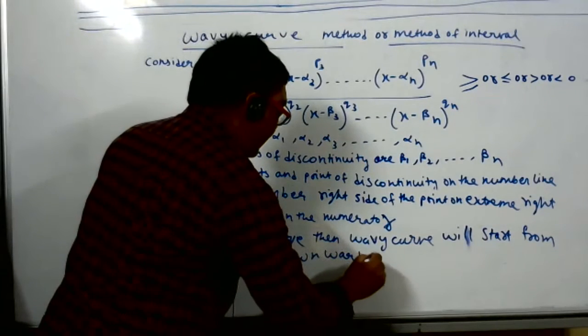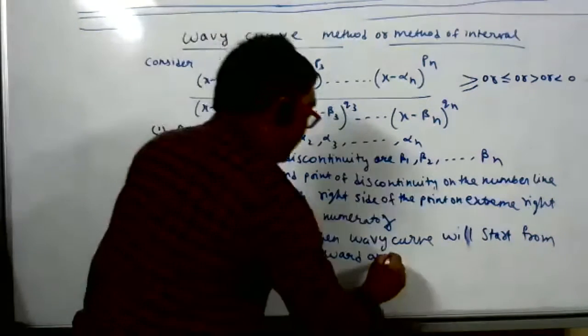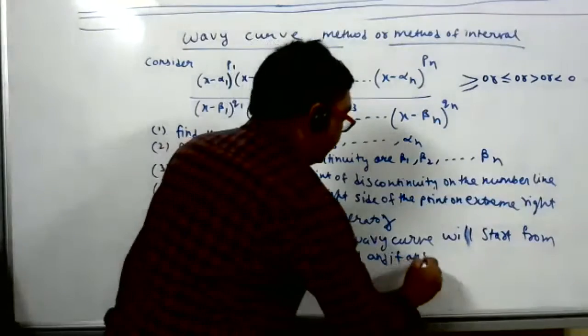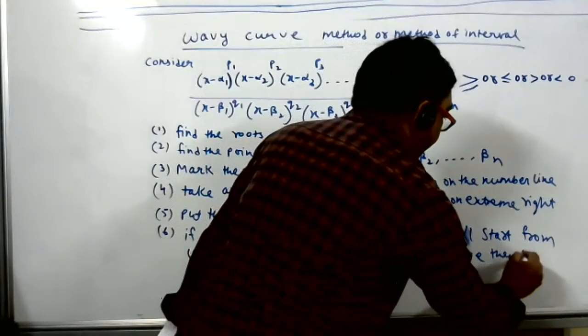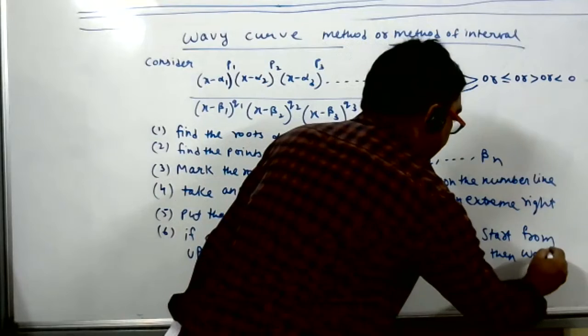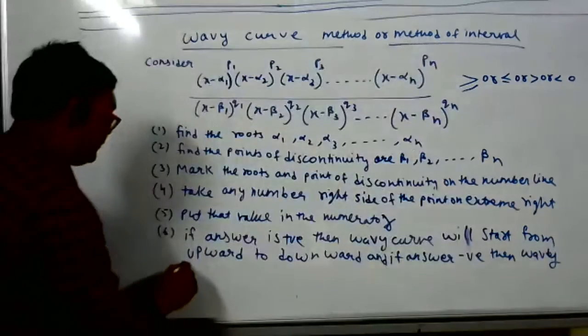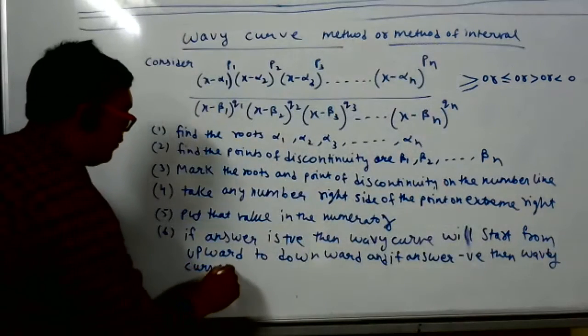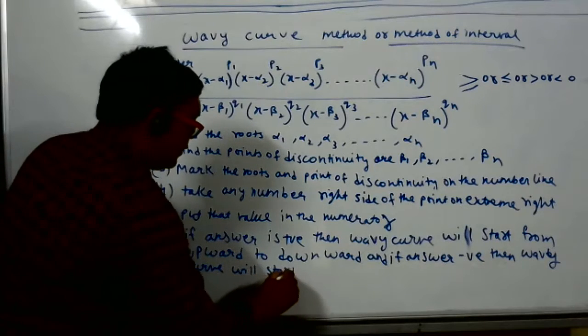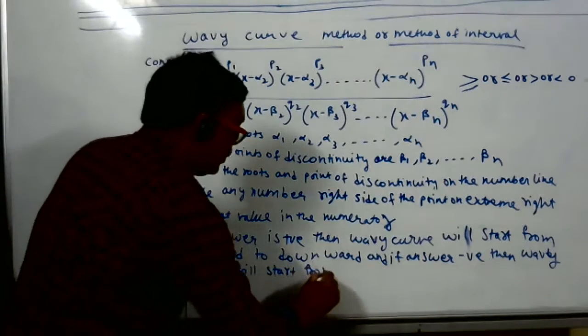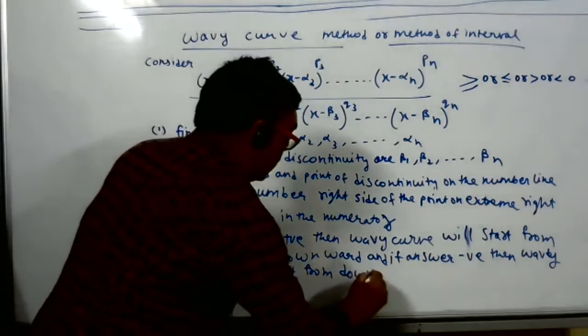If the answer is negative, then the wavy curve will start from downward to upward.